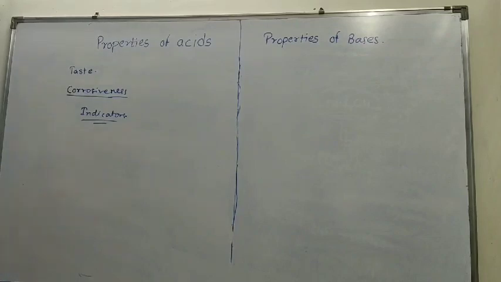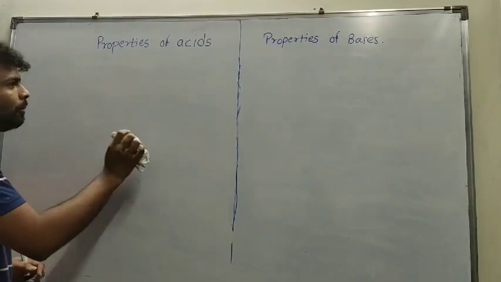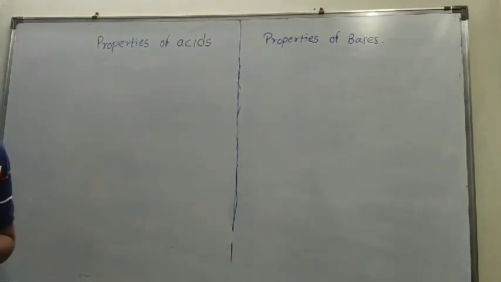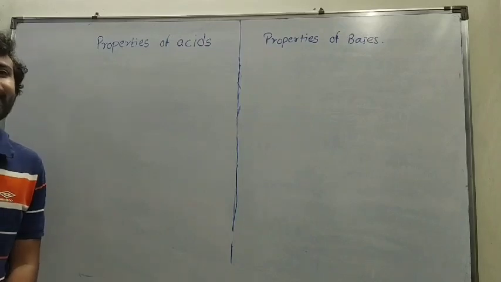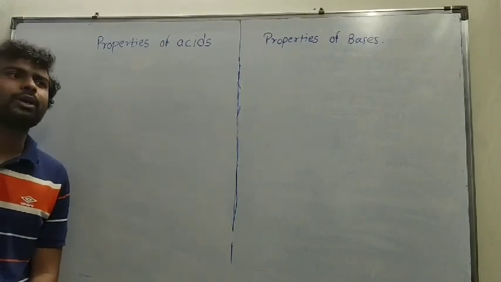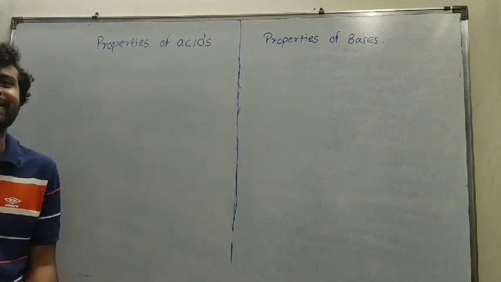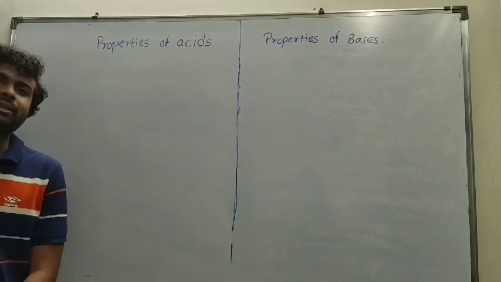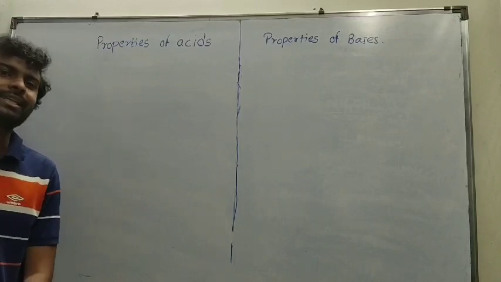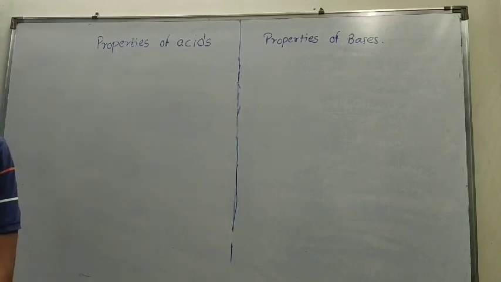Now we will see chemical properties, but chemical properties are not given in detail in this chapter, because we are going to study hydrochloric acid, sulfuric acid and nitric acid in detail. So the reactions or chemical properties of acids will be covered in detail in those chapters.